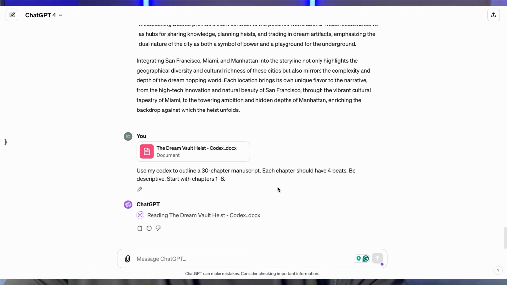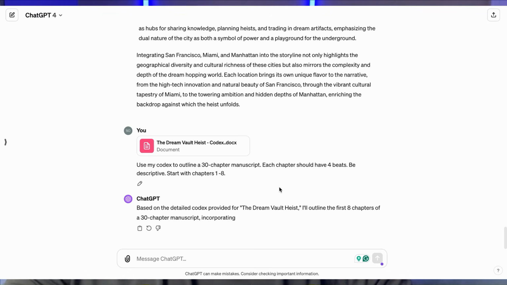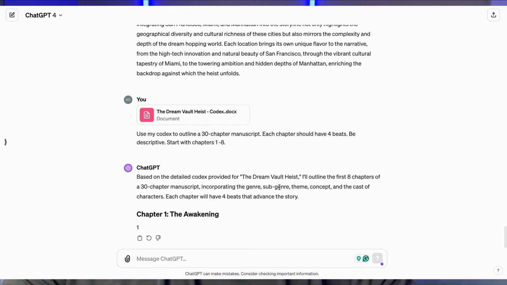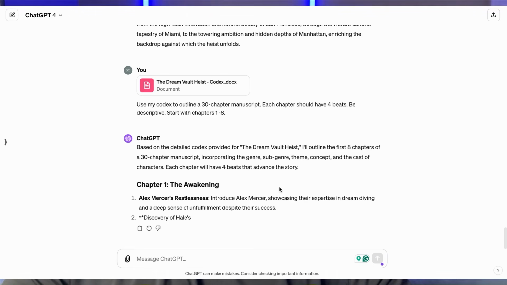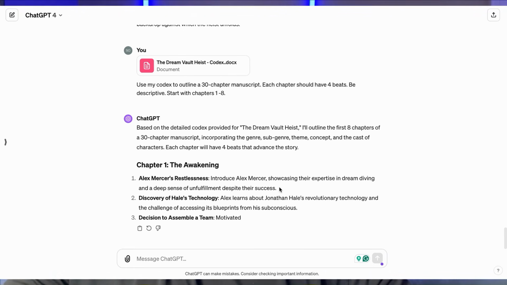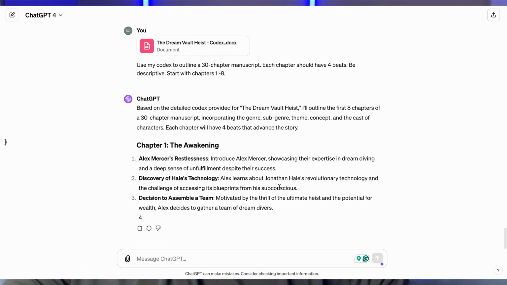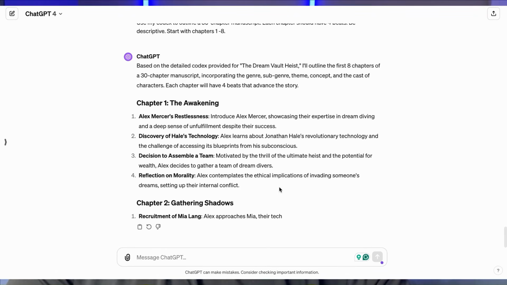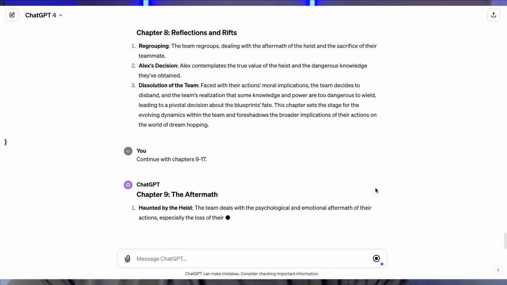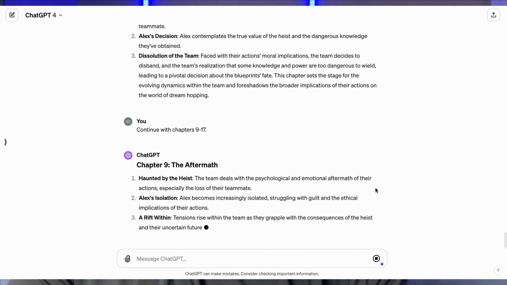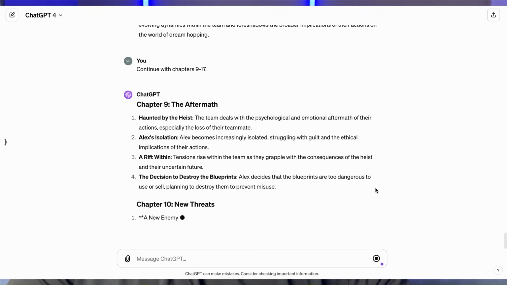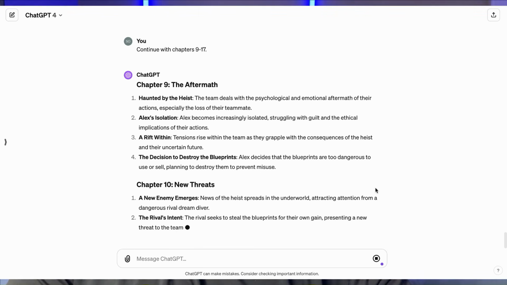I'm going to start with chapter 1 through 9. Actually, let's start with chapters 1 through 8. Okay, and if you don't like something, you can go ahead and prompt ChatGPT to make those changes. I'm going to move forward and prompt it to continue with chapters 9 through 17. And then you'll continue this process until you have all the chapters that you need for your manuscript.